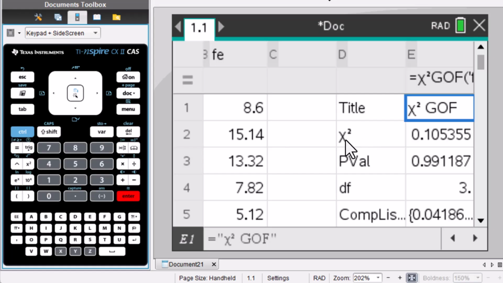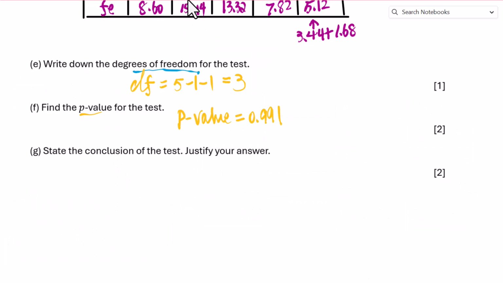We got chi-square equals 0.105. P-value equals 0.991. State the conclusion of the test. Justify your answer.